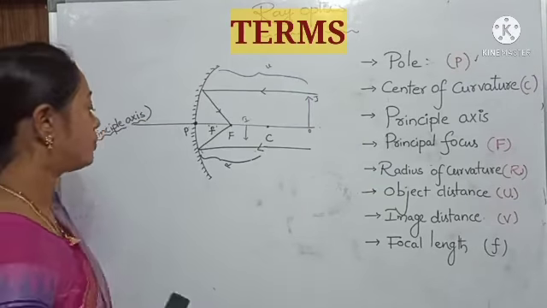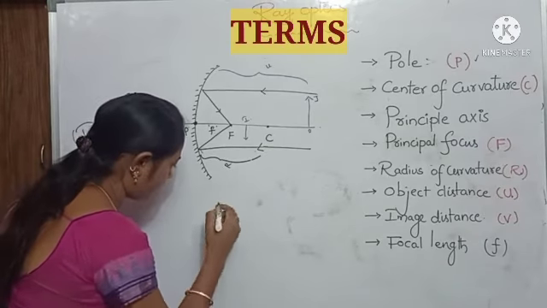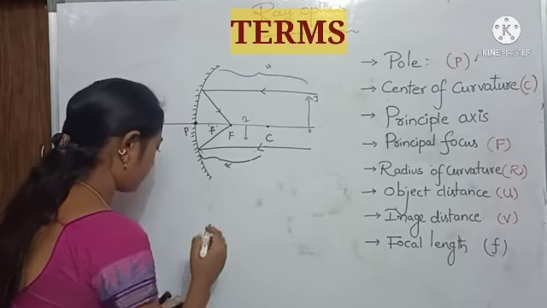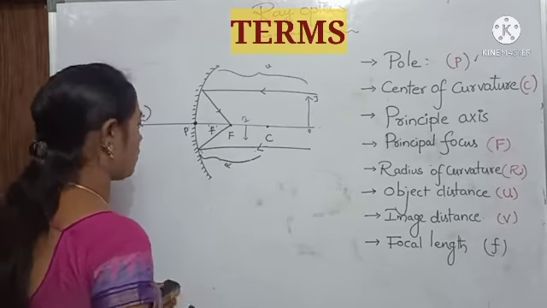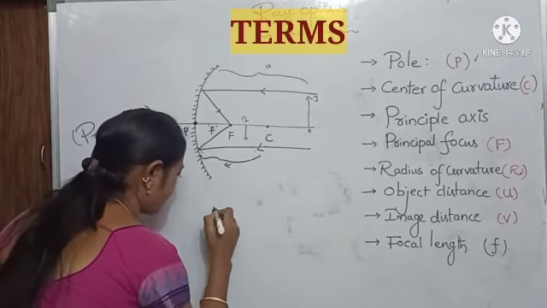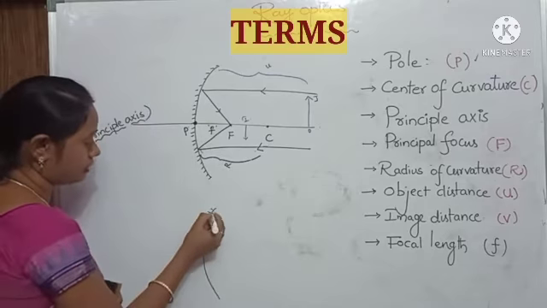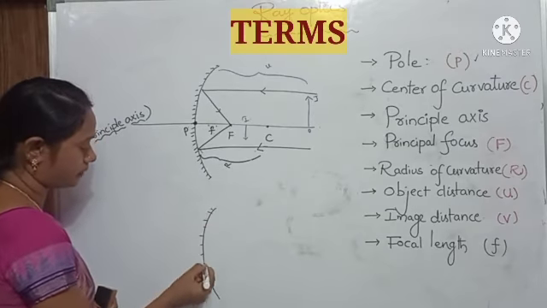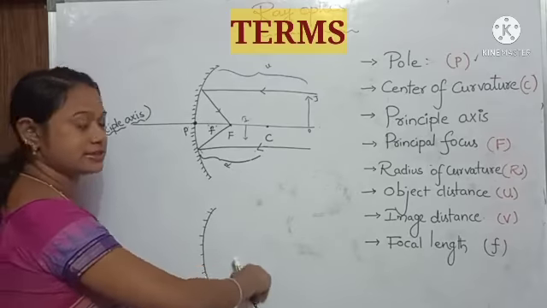What is the pole? If we take a concave mirror, this is the concave mirror. It is coated outside, and it is curved inside.